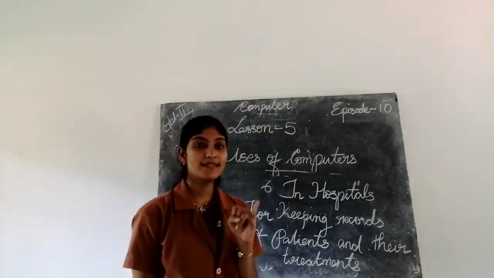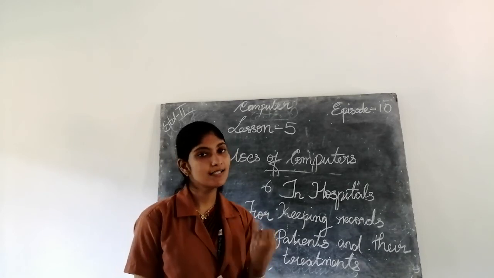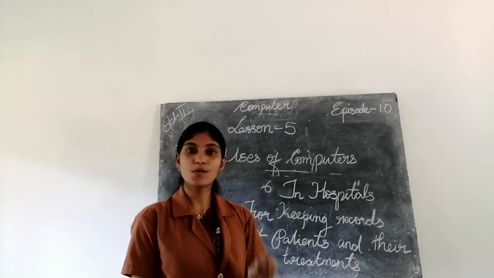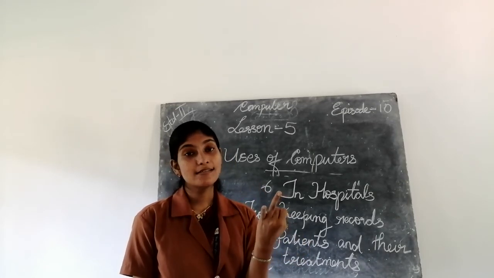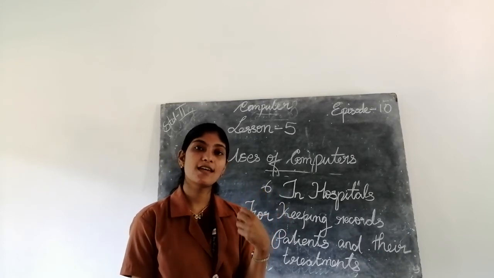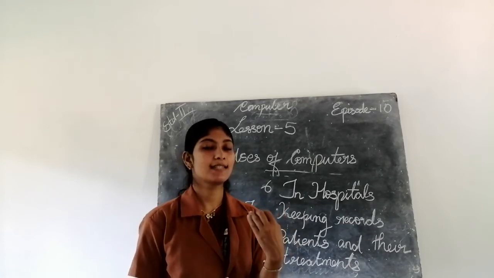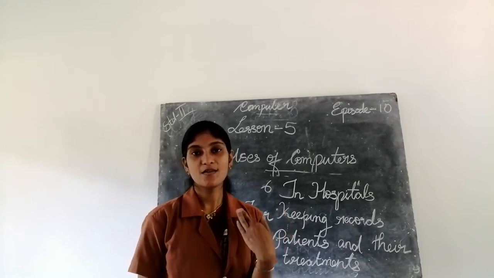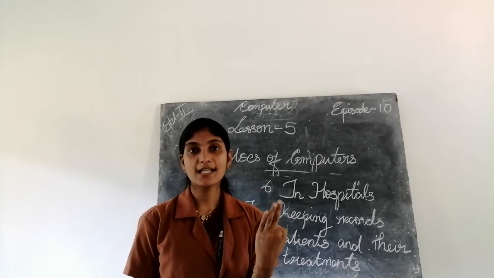So, what is the use of computer in office? We can type and send messages to other users using our computer. Second one, at airports or railway stations, that means we can book tickets. Third one, in bank for money transferring, that means for maintaining money accounts.